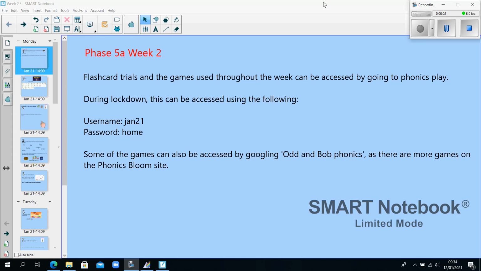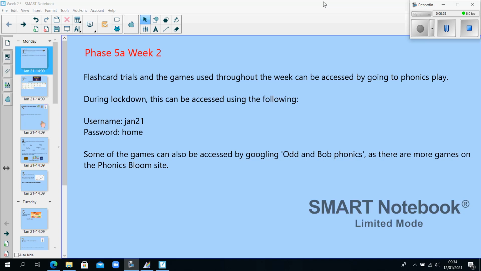Week 2. Any flashcard trials and games that are used throughout this week can be accessed by going to Phonics Play. During lockdown, Phonics Play can be accessed using the following: username Jan21, password home. Some of the games used can also be accessed by googling Odd and Bob Phonics, as there are more games on the Phonics Bloom site which this will lead to.